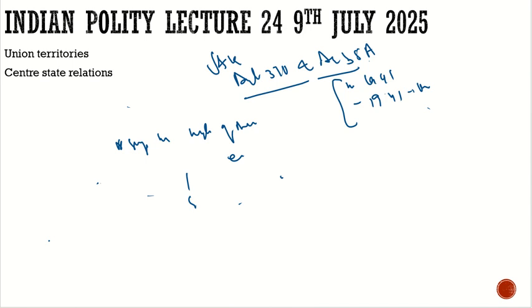Now what happens? It was the time when the constitution was being created by the Constituent Assembly in Delhi.